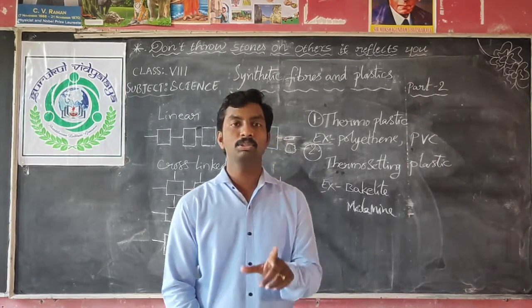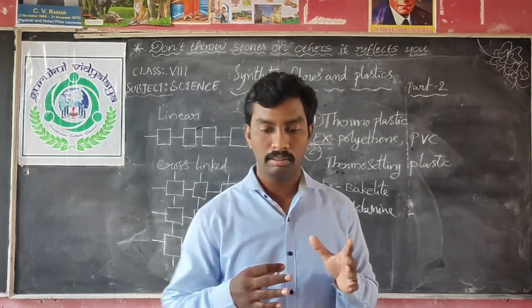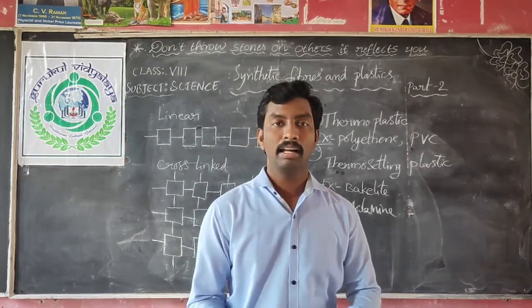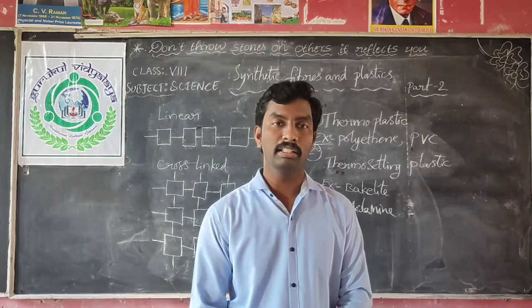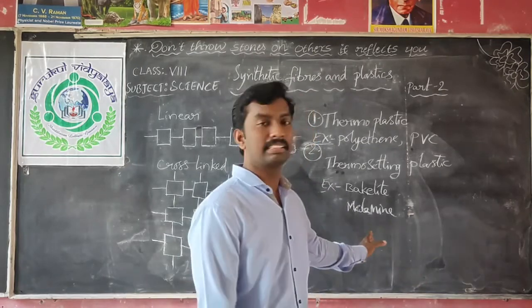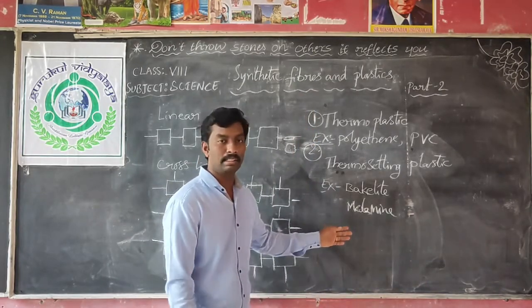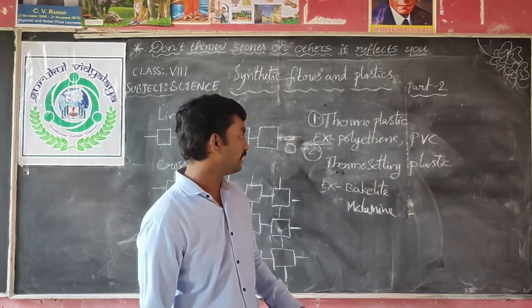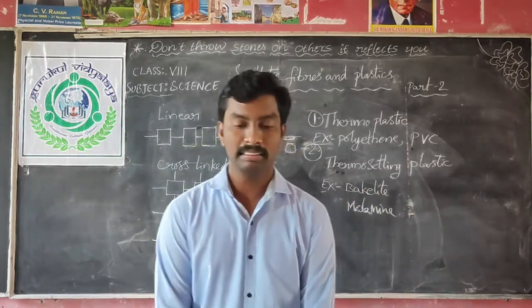Because at once only it will be molded into one shape whatever we want on heating, and again it can't be molded. So it is fire resistant. We can call it a fire resistant melamine. So bakelite and melamine are the two examples for the thermosetting plastics.